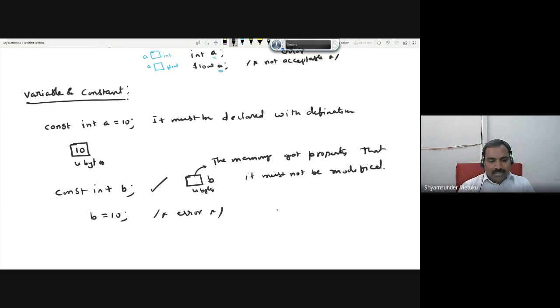So when you write const int b without any value, it is of no use. Whenever it is allowed, there is no error in terms of declaring a constant with int b without any definition. But whatever memory is allocated, what is the value available, nobody knows. So it's garbage only. It remains garbage, which is of no use for us. So that is the reason I always try to write it with a definition. This is not correct. This is correct. Is it clear to all of you?